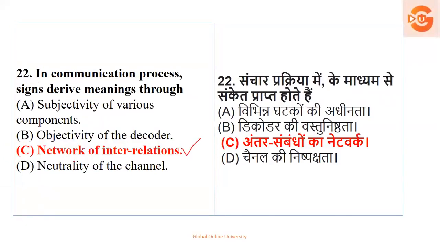This question was in a recent year. Maybe this is the first time you are seeing it, so this is a recent year question. You just have to understand that signs derive meaning in the process, so it happens because of what? It happens because of network of interrelations.